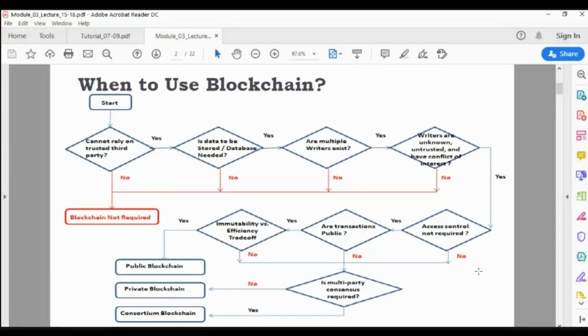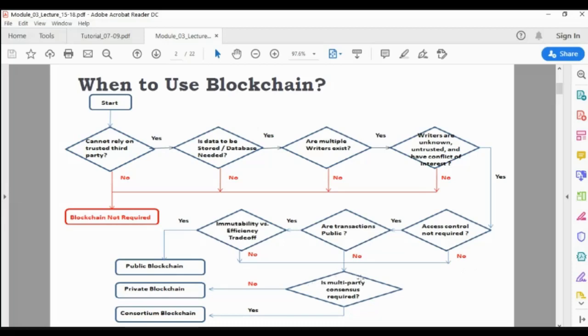And immutability versus efficiency. Here we require the efficiency of the blockchain. The reason is many customers are there, because whenever a metro comes, obviously many customers will come. If you limit the transactions, automatically it will be a problem for us. So that is the reason we require efficiency, and so here it is no. So we cannot use a public blockchain. We can go to the other blockchains like private and consortium blockchain. Is multi-party consensus required?